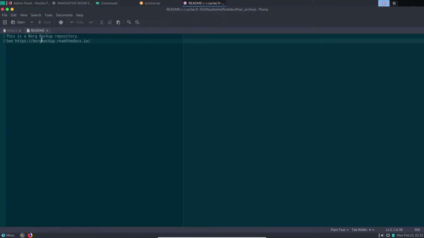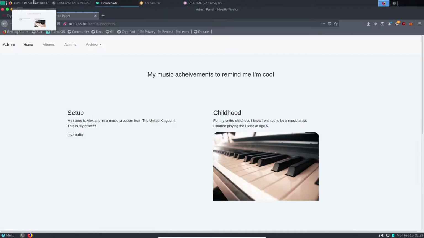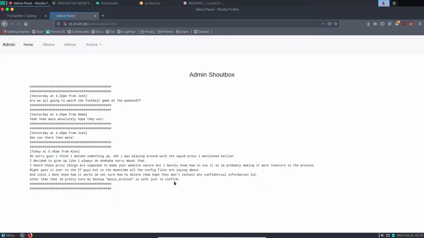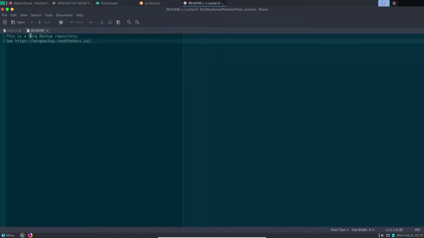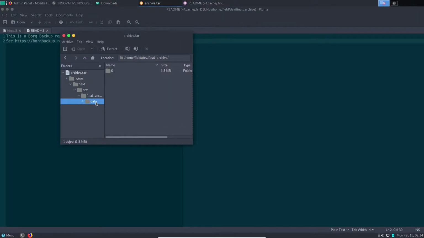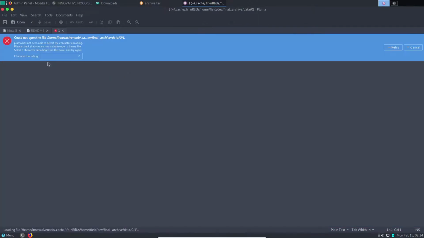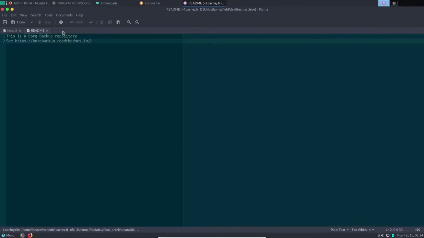Okay, so that means this person Alex has created a backup whose name is music archive, and that backup is created using a Borg backup repository, and it all makes sense now. Very good. Is there anything else interesting? What is this? 1 2 3 4 5. Okay, I don't think this will work.